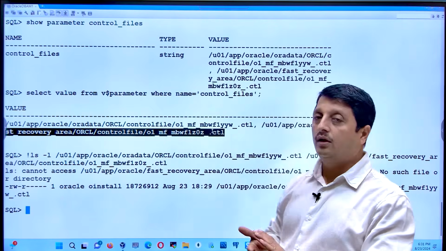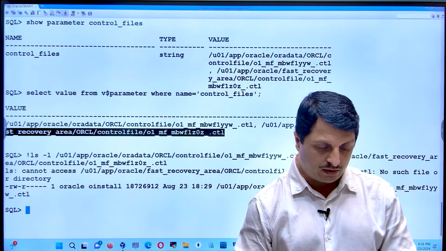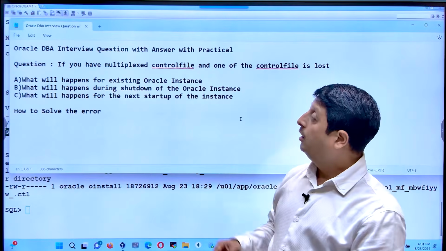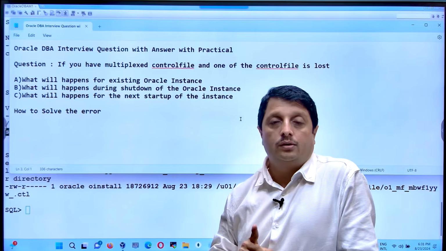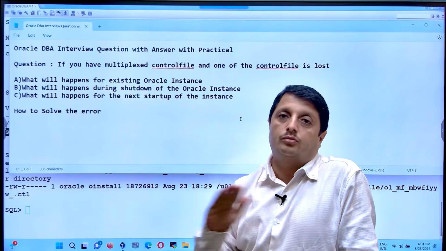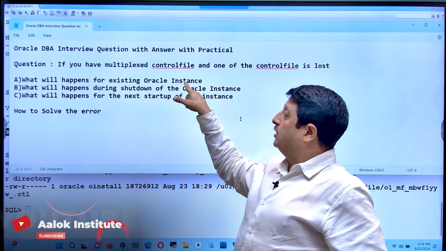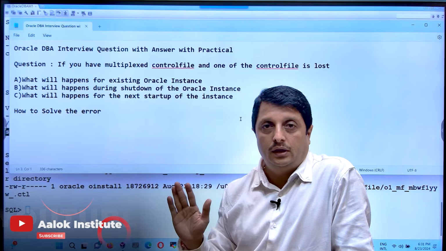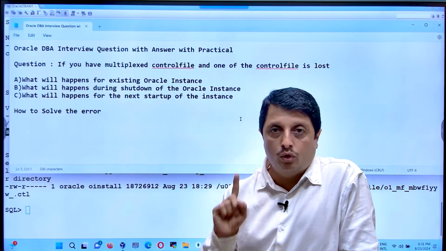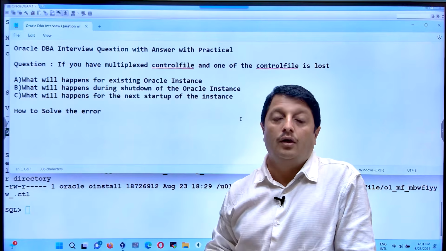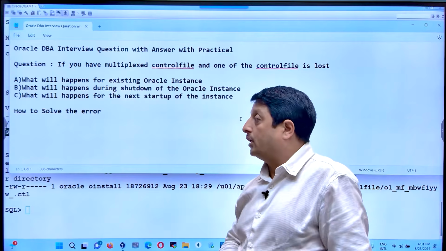So hence it is clearly the answer for the question previously asked. What will happen during the shutdown? The database gets closed, but the database will not dismount. So the answer is, what will happen for the existing instance? Nothing will happen. It's still up and running. So database closed, but database dismount will not happen. We have to forcefully go ahead and use shutdown abort or shut abort.